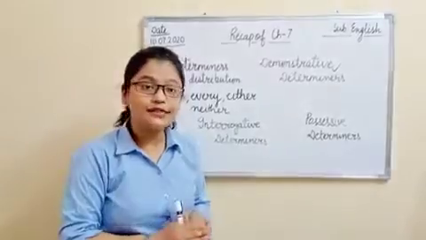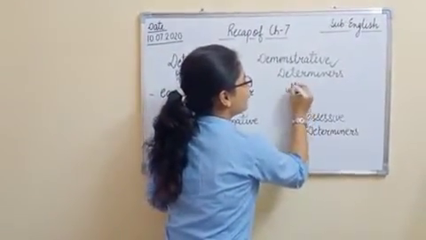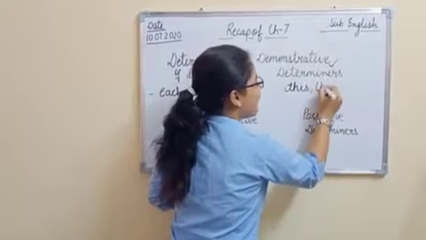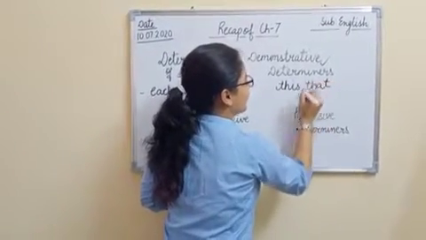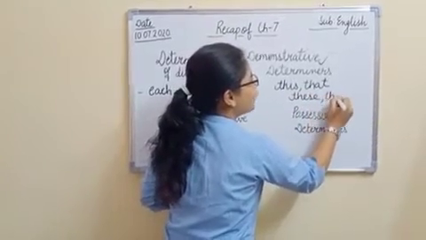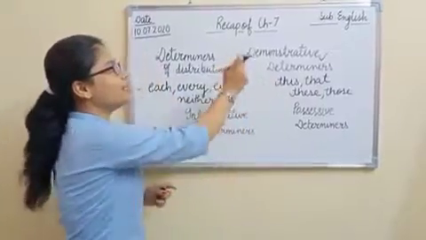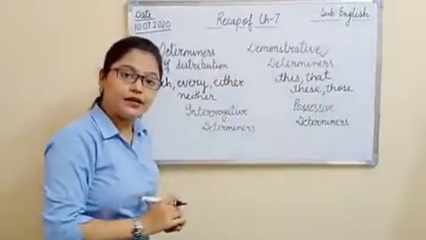And what are the words that come in this? The words are this for singular, that again for singular, then these, and then we have those. All these are the words that are used in demonstrative determiners.